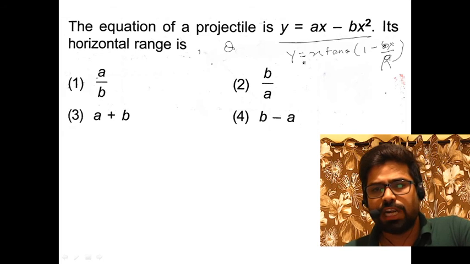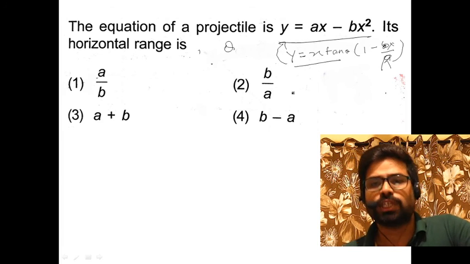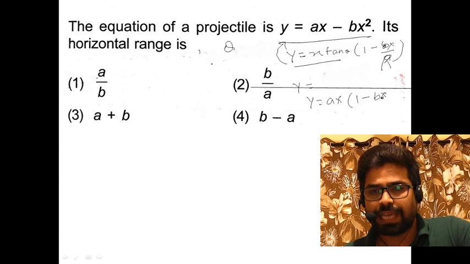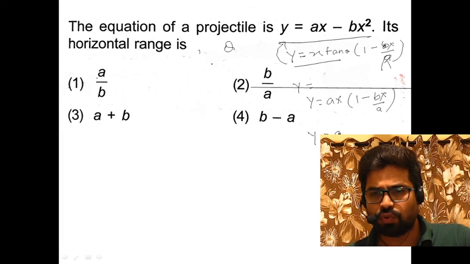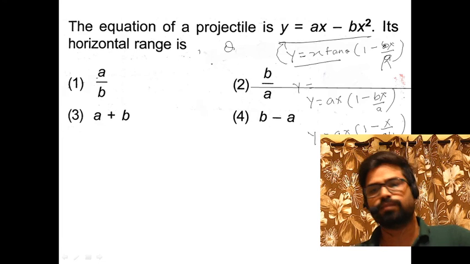If I want to write it in the form of this expression, then take ax common: y is equal to ax in bracket 1 minus bx upon a.